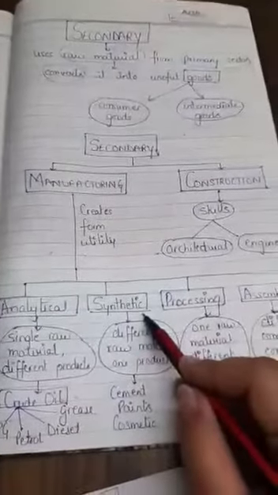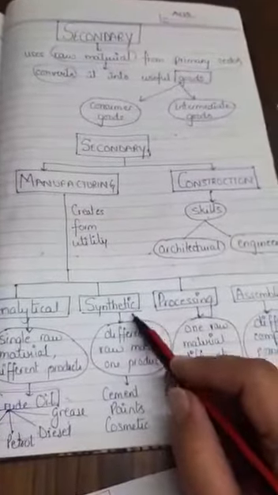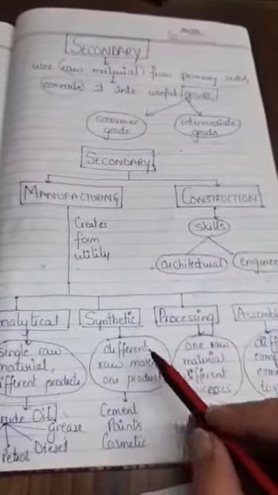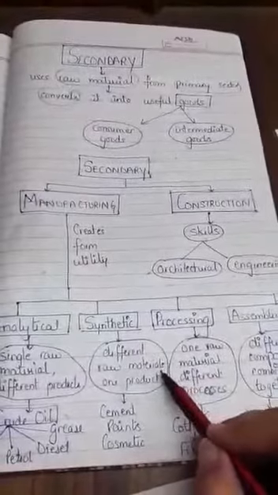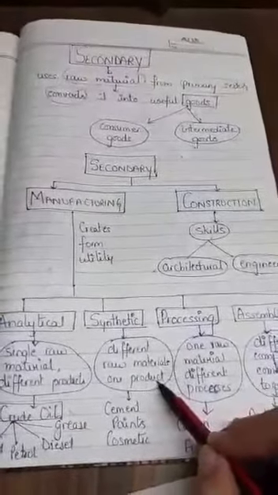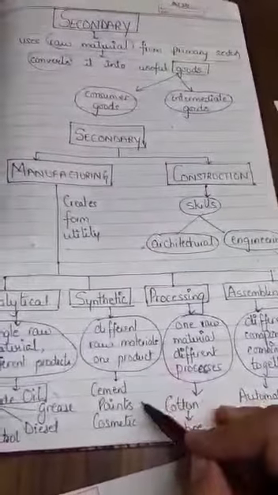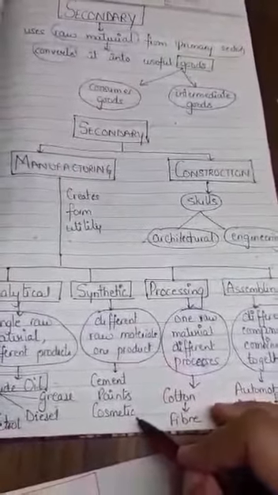The second that we have is synthetic industry. In synthetic industry, we are artificially producing something. Different raw materials are combined together to get one product. The examples for synthetic industry could be cement, paints, cosmetics, etc.